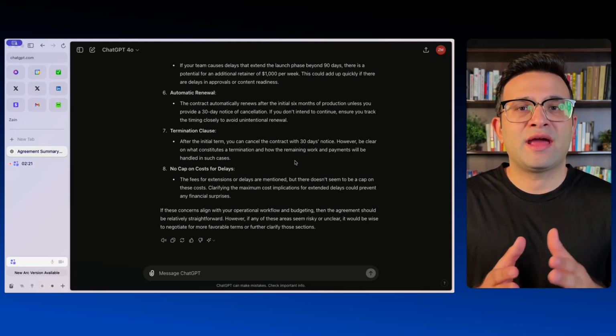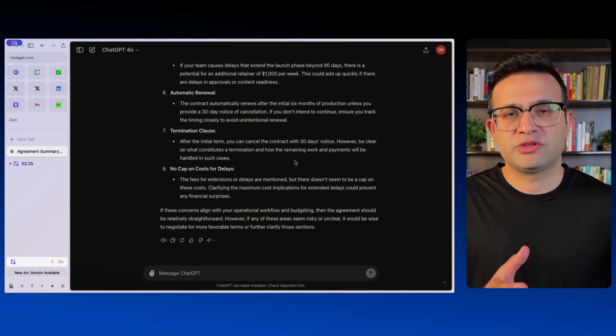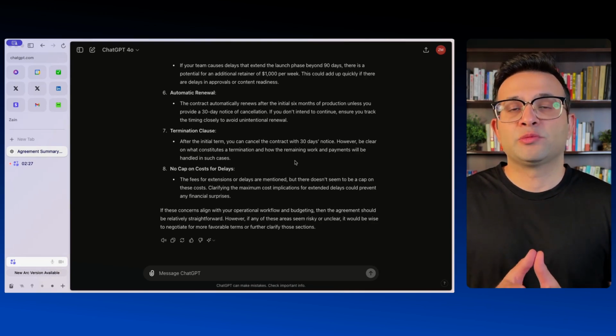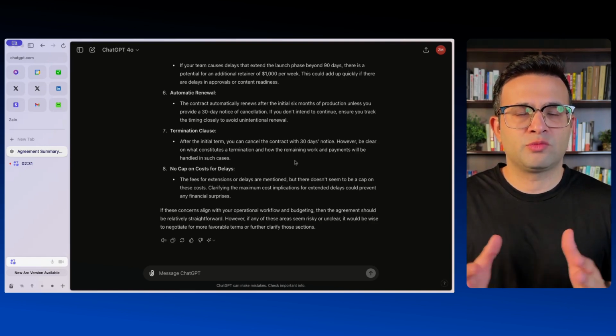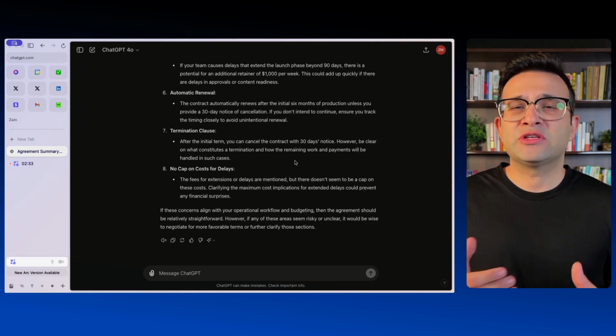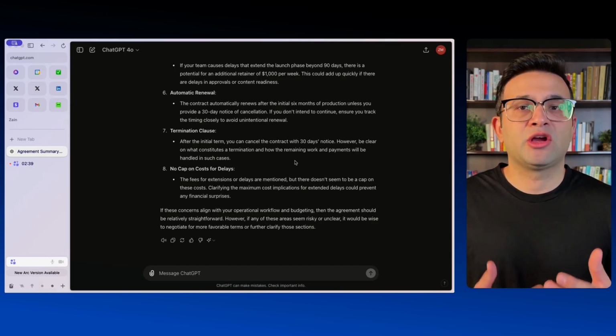It also may not have up-to-date or correct information on a specific geography, location, country, or city that you are currently in. So please don't use this as a substitute for an actual lawyer or a legal firm, which you probably should have. But if you just want to get a quick understanding of a document before you go to a lawyer, before you decide what you want to do, ChatGPT can be a good assistant for that.